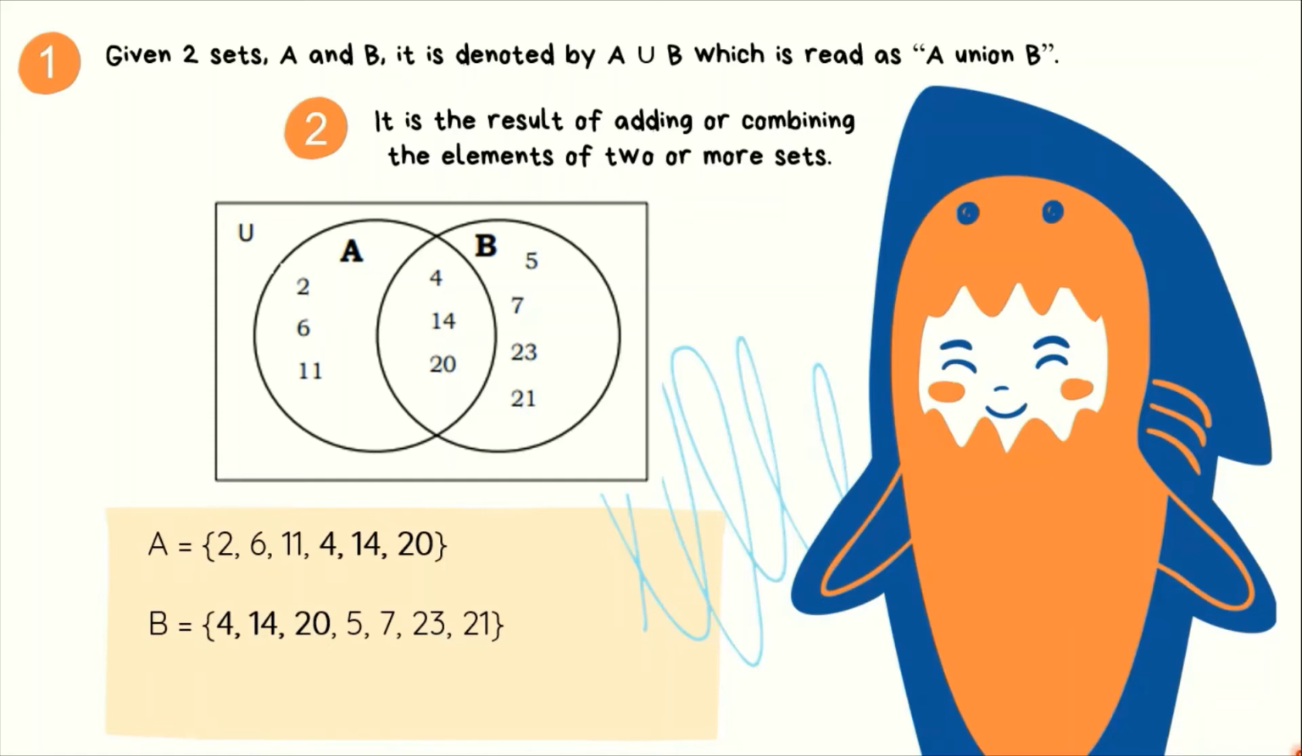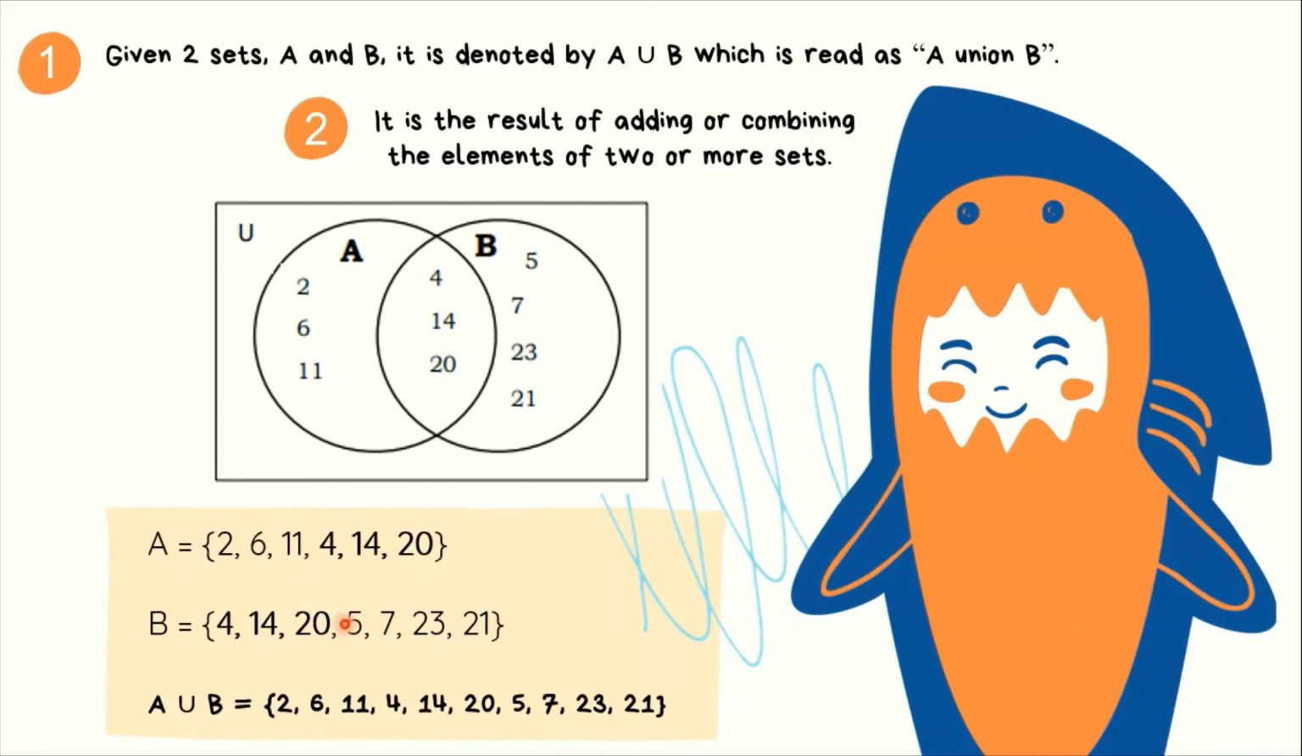To get its union or A union B, pagsasama-samahin lang natin lahat ng mga elements. Therefore, A union B is equal to 2, 6, 11, 4, 14, 20, 5, 7, 23, and 21. Pansinin natin na ang set A at B ay parehong may numbers na 4, 14, at 20. Kaya nandyan sila nakapwesto sa gitna ng bilog ng set A and B.